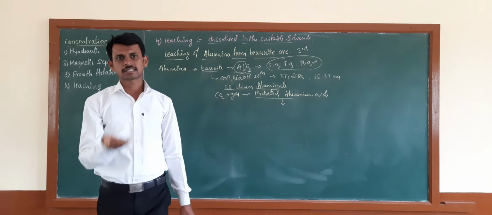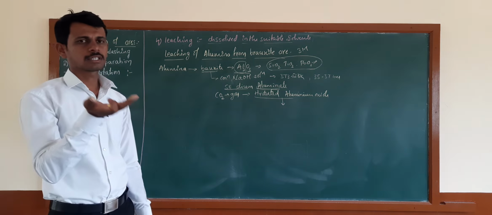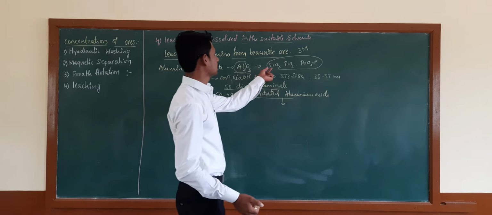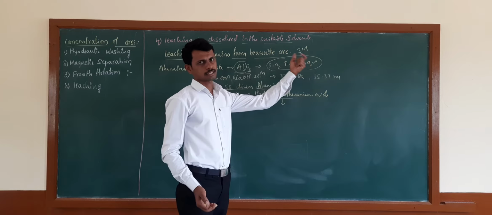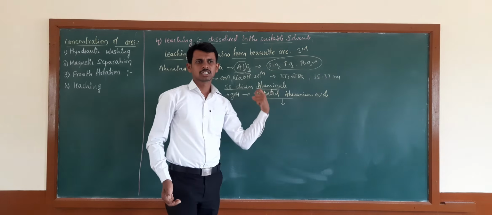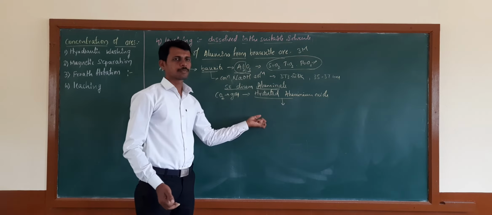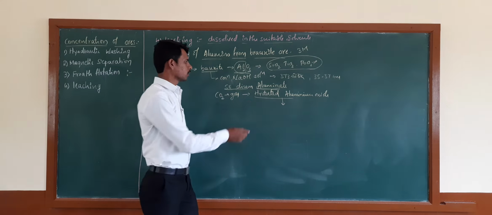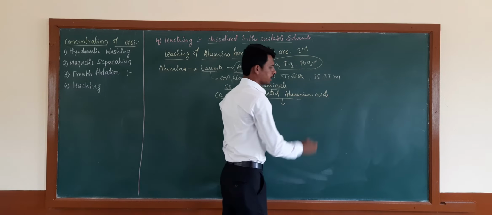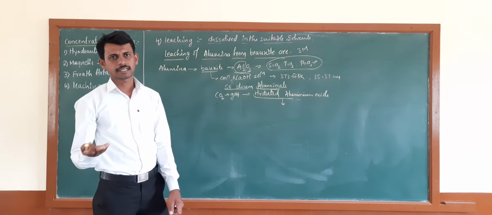Therefore, the hydrated form of aluminum will be precipitated. That will be settled down, or they form the precipitation. Then silicon oxide, titanium oxide, lead oxide, and other impurities are present in the solution phase. Therefore, you have to filter that precipitate. Then you get the hydrated aluminate.